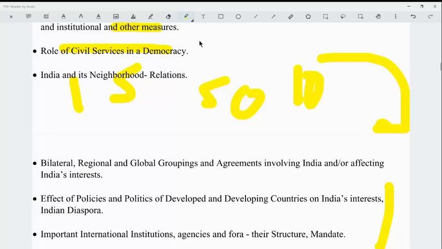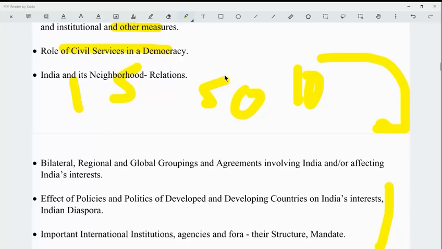So it becomes very important that you focus a lot on the last couple of years' events which are happening at the international level, in which India is associated either directly or indirectly, or those events in which India is not directly or indirectly associated, but those events have some effect on the international relations of India, or affect India in any manner.